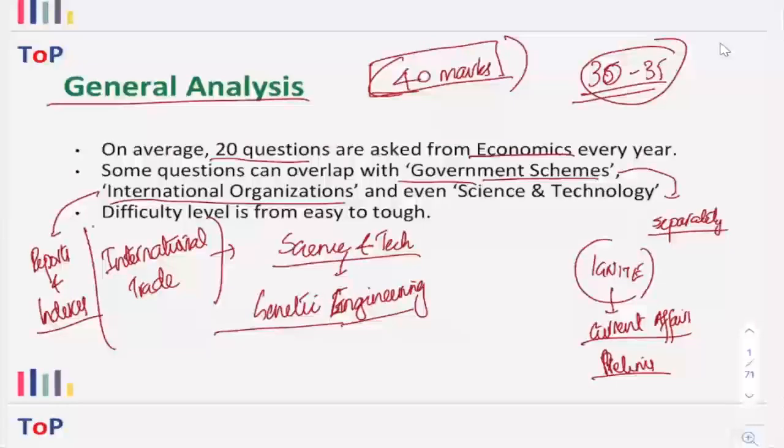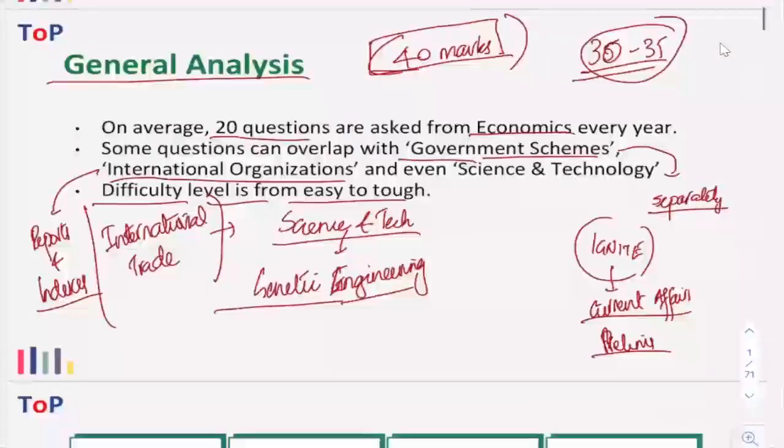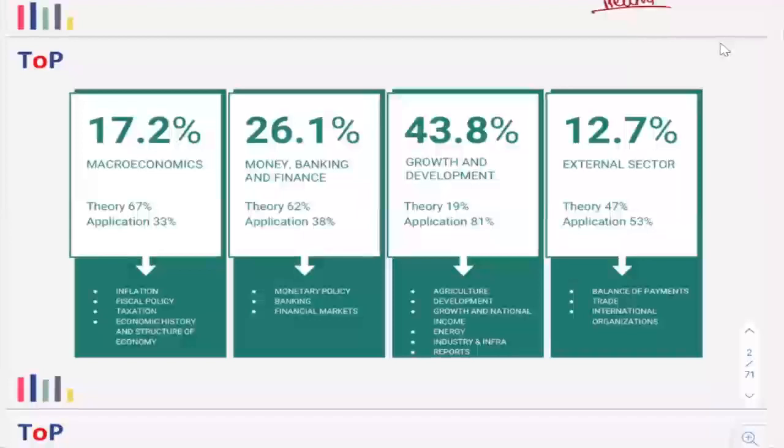Next, you have to understand that the difficulty level in this economics paper usually ranges from very easy to some out of the blue questions that UPSC asks, which are actually asked to put pressure on the aspirants. So those kinds of questions will be there, but those tough questions are considerably low in number. So that needs to be understood as well. Clear. Now, when it comes to the economics portion, we can actually divide the entire portion into these four groups.